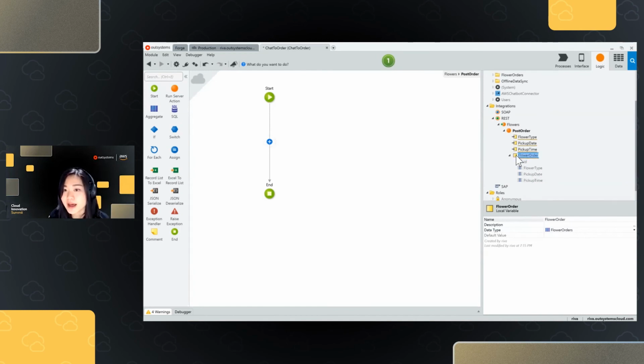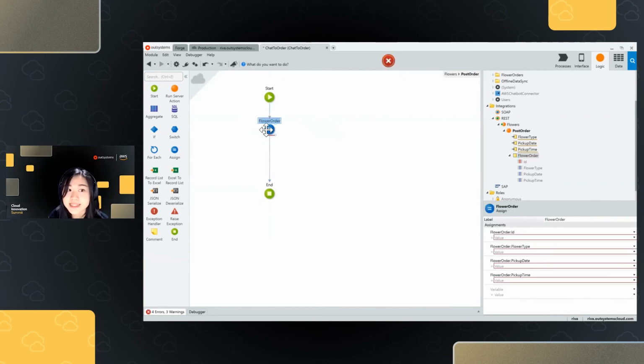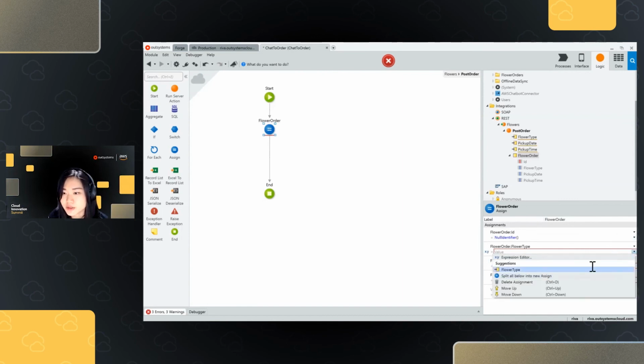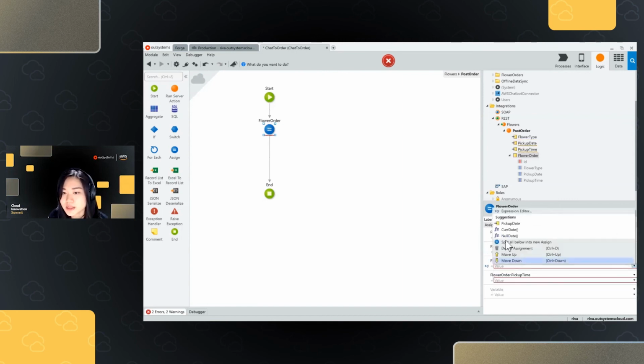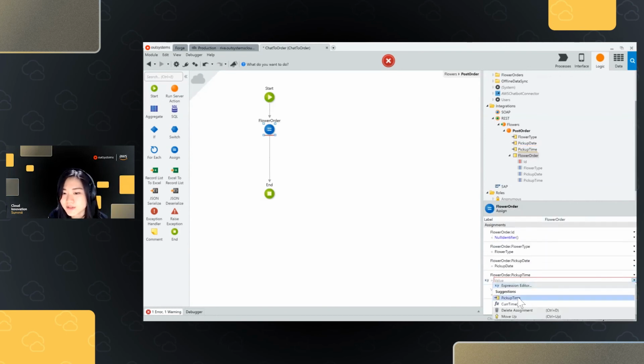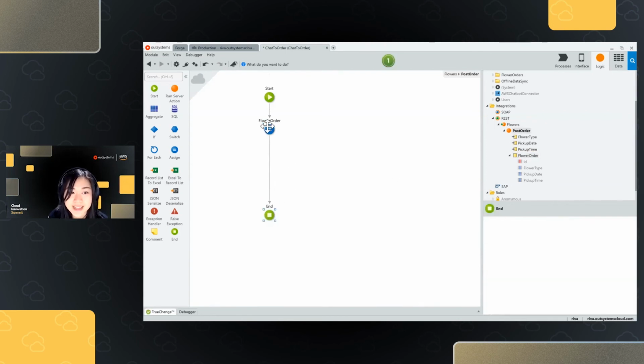So now that we have a variable here, I could drag and drop that onto my designer, wherein it would create an assign function for me to assign the value of each of these attributes for my new database entry. And as you could see here, it's already guessing what I want to assign as my value under these suggestions. So that's our version of IntelliSense in a very visual way.